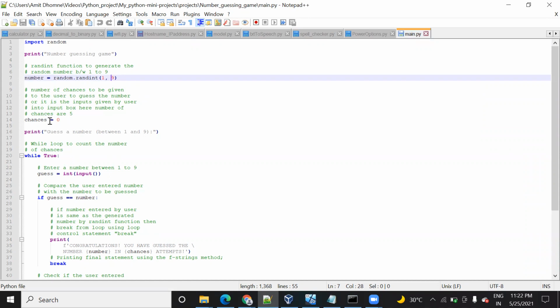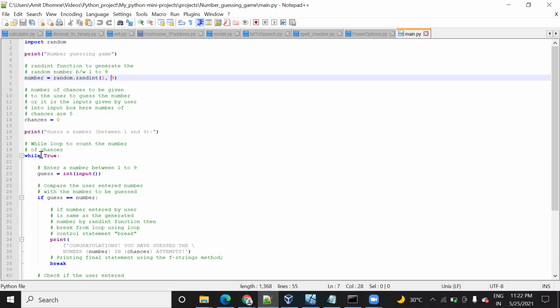Then we have initialized chance equal to 0. This is a variable initialized with 0 that will count the number of attempts I take to guess it correctly. Then it prints guess a number between 1 to 9, asking the user to guess the number.